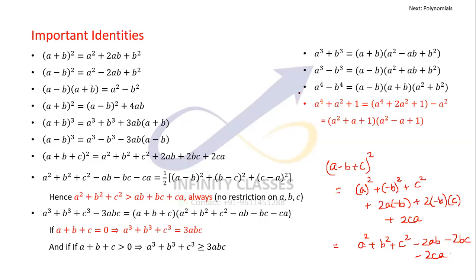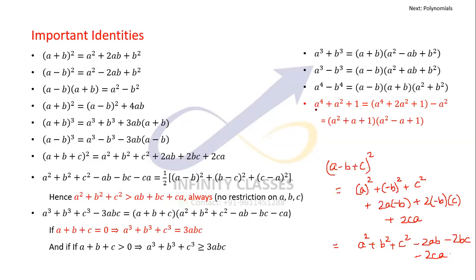The next batch of properties which come here is a cube plus b cube, which can be expressed as a plus b times a square minus ab plus b square. Again, a cube minus b cube is the same thing, with b replaced by minus b. So everywhere just replace b with minus b, and you will get the a cube minus b cube form. a power 4 minus b power 4 can be written as a square minus b square into a square plus b square, which can be further written as a minus b into a plus b into a square plus b square.